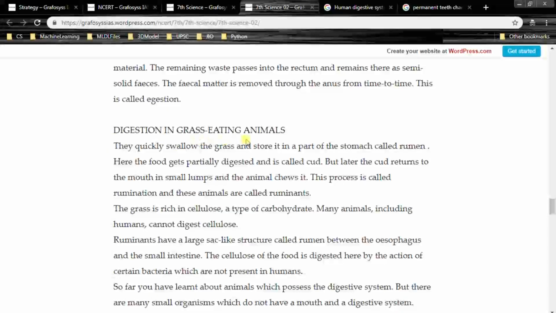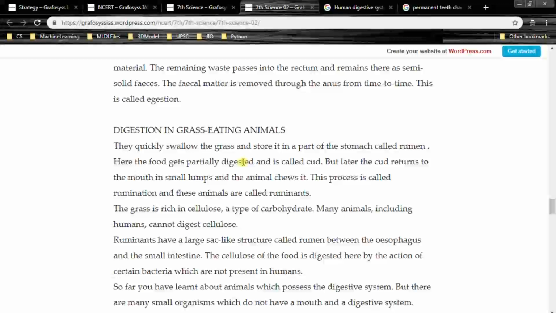Digestion in grass eating animals. They quickly swallow the grass and store it in a part of the stomach called rumen. So this is the special thing about grass eating animals. So there is a slight difference. So please have a look at it.